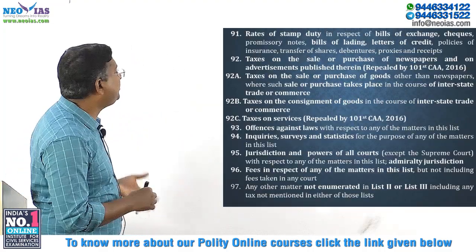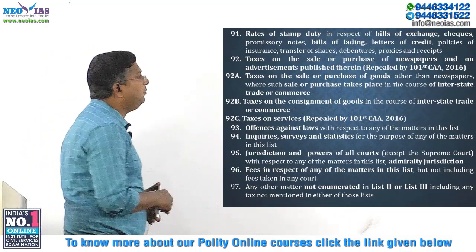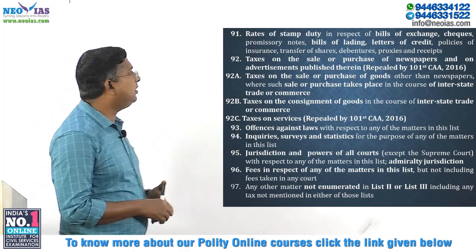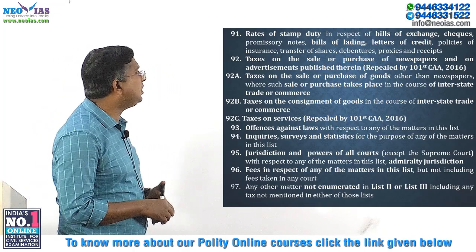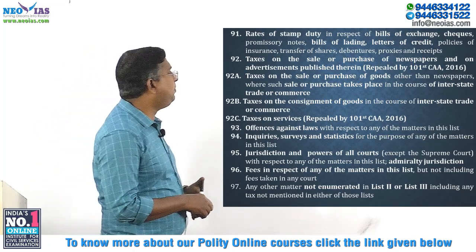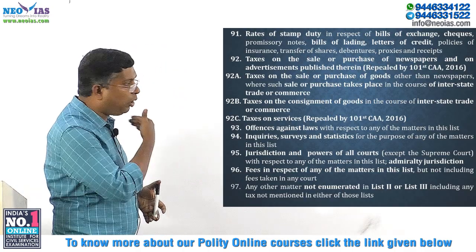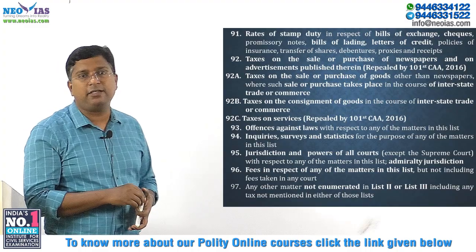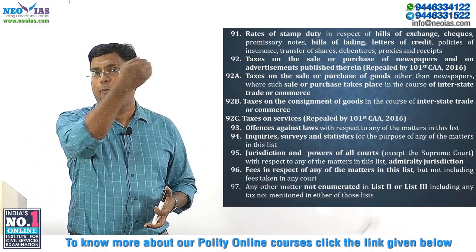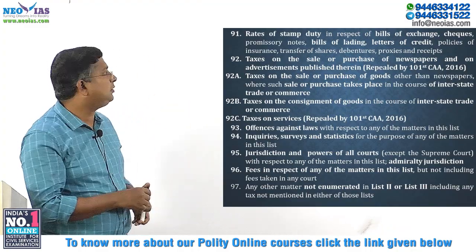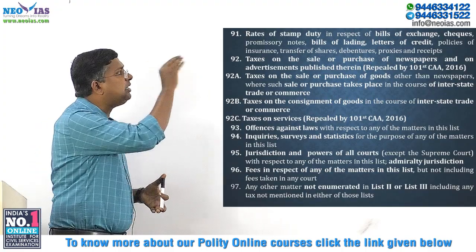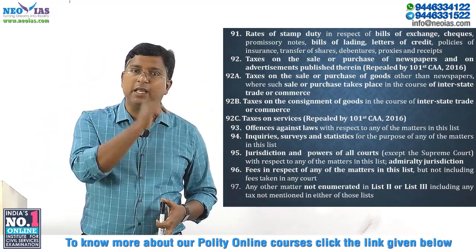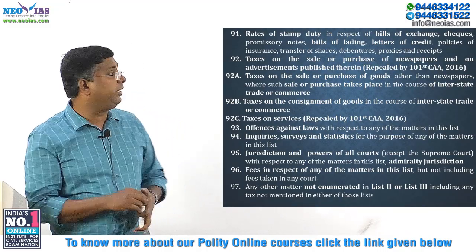Then rates of stamp duty in respect of bills of exchange, checks, promissory notes, bills of lading, letters of credit, policies of insurance, transfers of share, debenture, proxies and receipts, etc. So all these regarding the stamp duty rates on these items will be decided by the parliament. That's the meaning of putting these items in the union list. Okay. So stamp duty rate on these financial instruments will be decided by the union parliament only, because it's a subject mentioned in the union list.